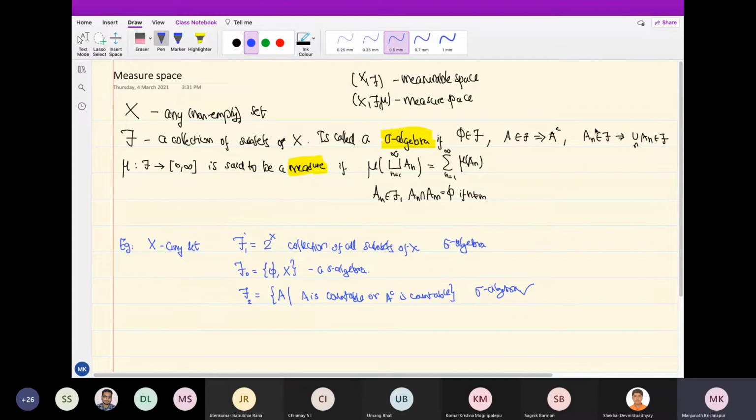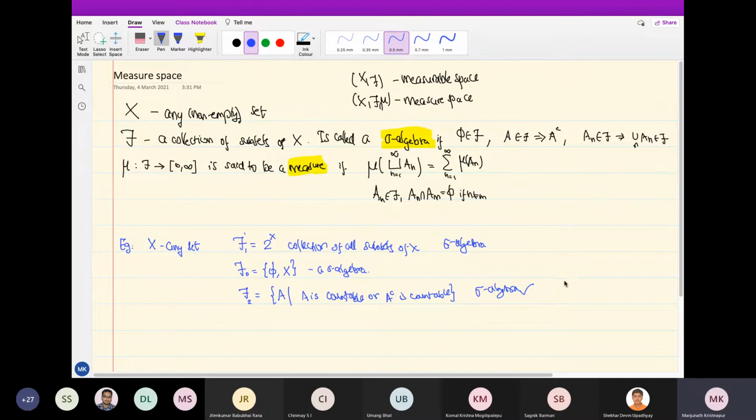There are two possibilities. One possibility is that all the A_n are countable themselves, in which case the union of A_n is also countable, since a countable union of countable sets is countable. So it is in F2. But if that is not the case, at least one A_n is such that its complement is countable. That means A_n is the complement of a countable set. Then if you take the union of A_n, its complement is even smaller, so that's also countable. So these are some sigma algebras that we have.